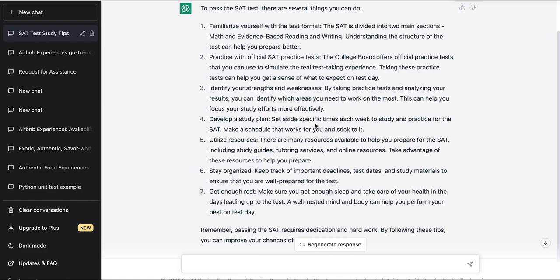Develop a study plan. Yes, you do have to develop a study plan. For instance, if you're still in high school and you're working, you definitely need to develop a study plan, right? And a study plan also makes sense, right? Because if you think about it, once you've identified your weaknesses, then perhaps you don't have to devote as much time to your strong areas, right?